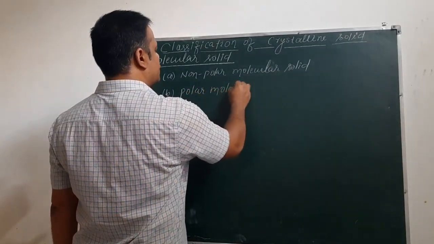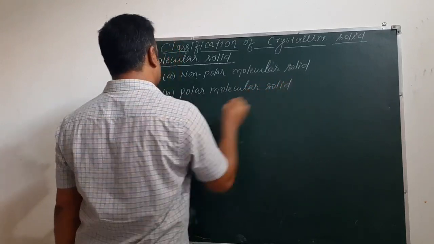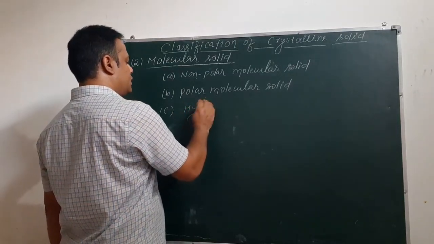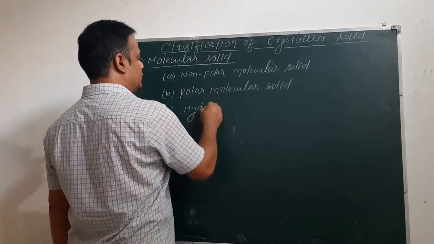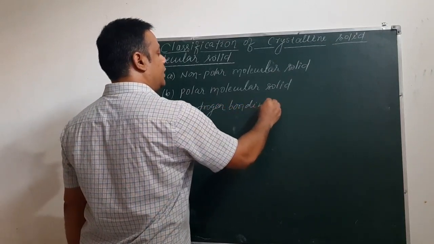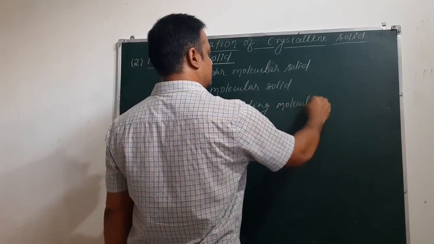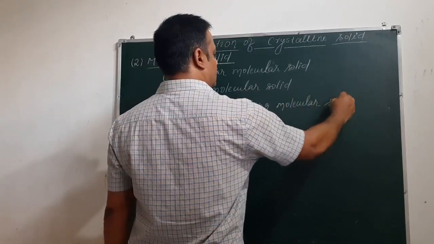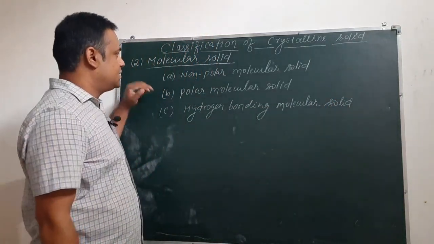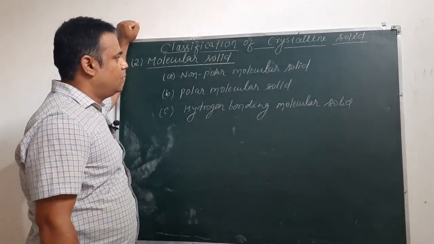And the third one is hydrogen bonding molecular solid. So we are going to explain all these three kinds of molecular solids, starting with non-polar molecular solid.